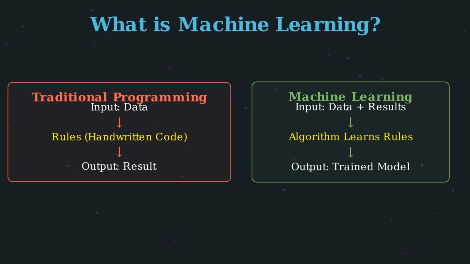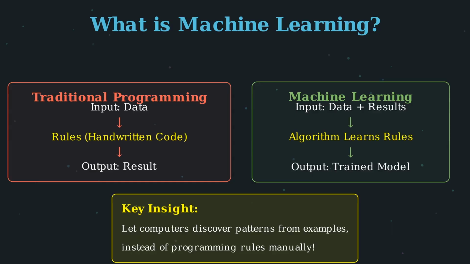But machine learning flips this paradigm completely. Instead of writing rules, we give the computer data and the correct results we want. The learning algorithm figures out the rules automatically. For spam detection, we show it thousands of emails already labeled as spam or not spam, and it learns the patterns that distinguish them. This is the fundamental insight that powers all of modern artificial intelligence. The key insight is this: instead of manually programming rules, we let computers discover patterns from examples. This is far more powerful for complex tasks.